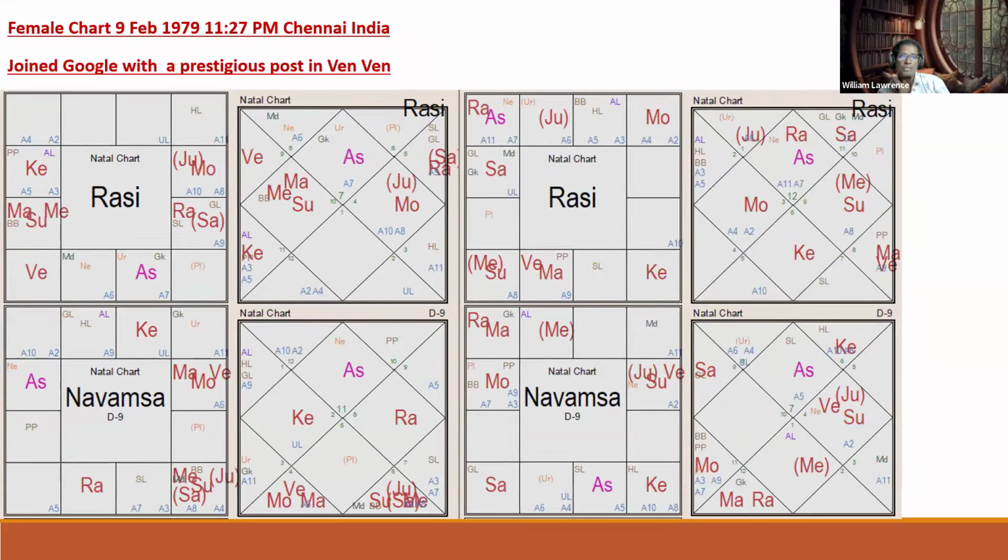Okay, this is just the opposite. Joining Google, a prestigious company, it's Venus. But we wanted to see Venus in transit; it will be perfect. This person has an exalted Jupiter in the horoscope, and Jupiter is transiting in the 10th from her natal Jupiter.